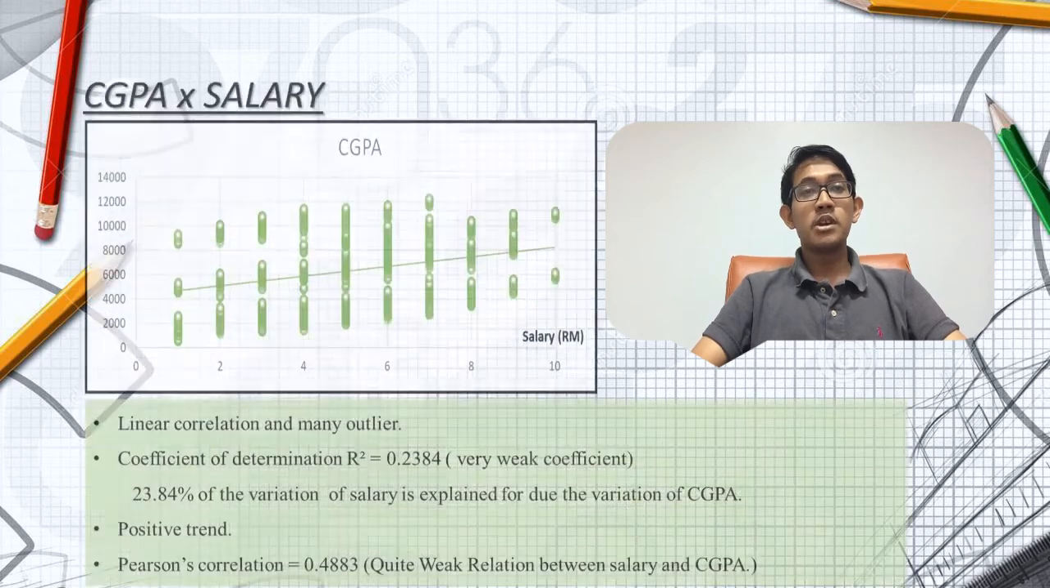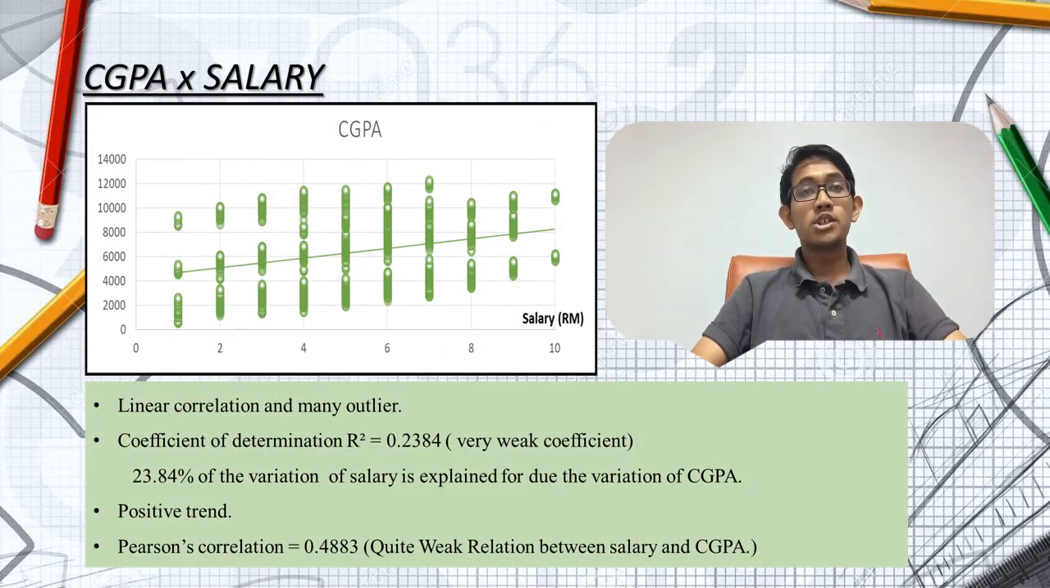Lastly, for CGPA and salary, the scatter plot shows that it is linear correlation and it has many outliers. As it is Pearson correlation, the trend is positive and quite weak relation between salary and CGPA. So I conclude that we can say that even if you have higher CGPA, you will get higher amount of salary. Like I have said before, for example, working in government, the salary given is based on the level of academic qualification, not the CGPA you get.